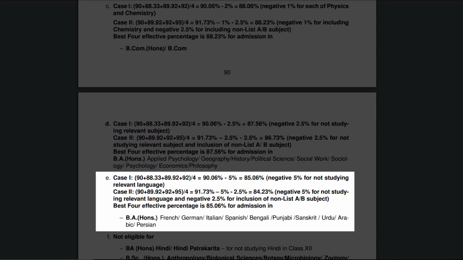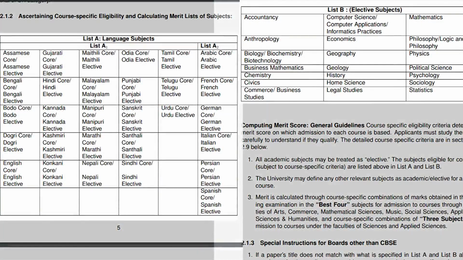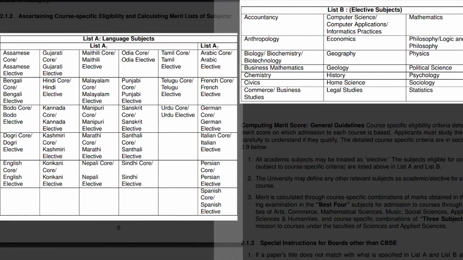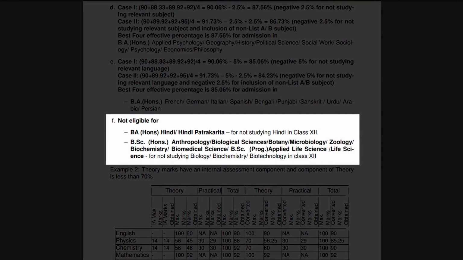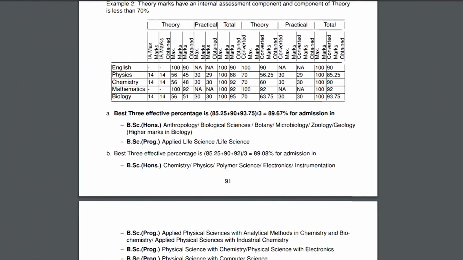And in case 2, as always, if you have any of the subject which is not mentioned in list A or list B, then an additional 2.5% will be deducted, which is 96 minus 5% minus 2.5%. And the last point, the PCM students are not eligible for these courses, BA Honors Hindi and so on. The process for calculation of PCB marks is the same as PCM. So if you understood how to calculate the PCM marks, you will understand the PCB process also.